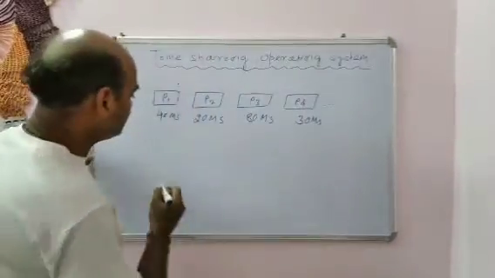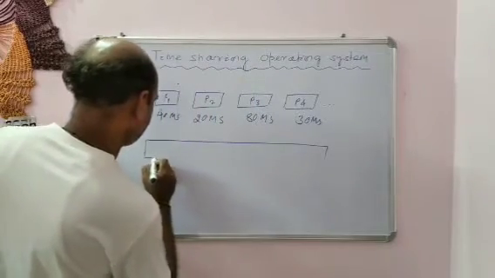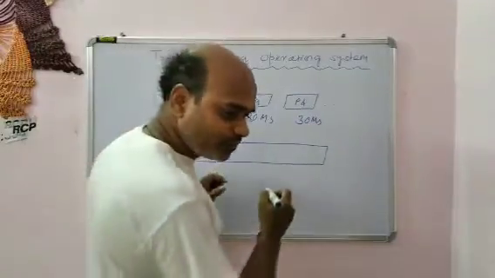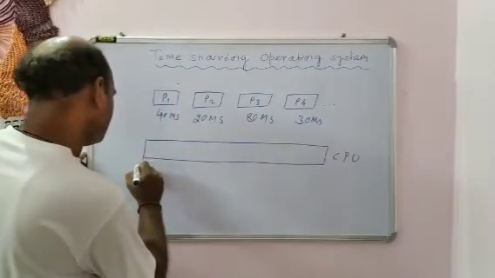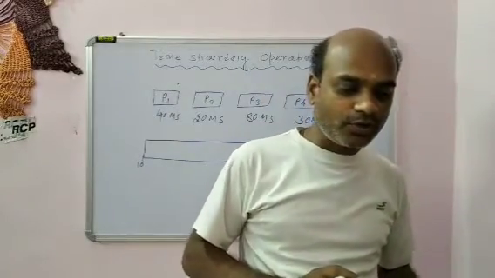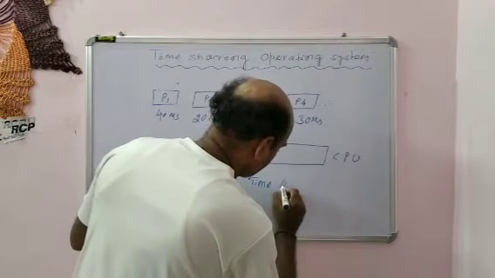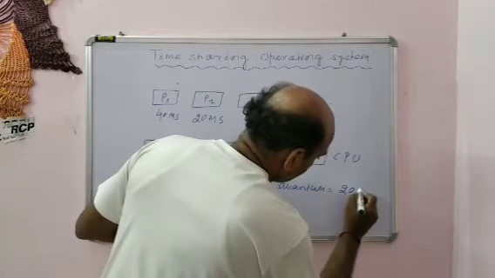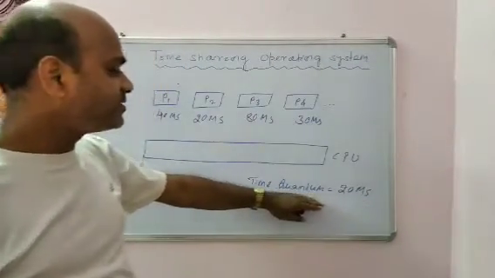So the entire CPU time, this is the CPU. It starts from 0, and the time slot or time quantum I have considered is suppose 20 milliseconds. This 20 milliseconds is the time slice or time quantum.